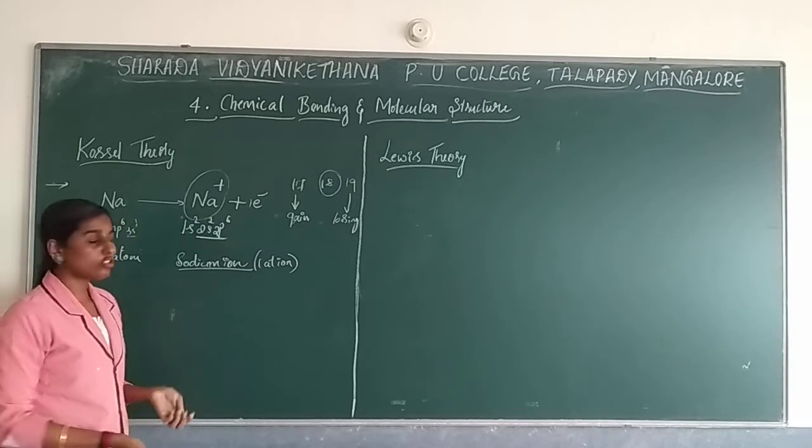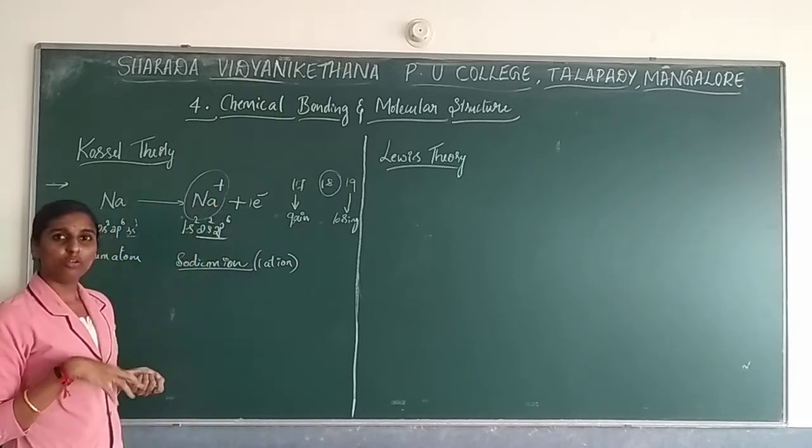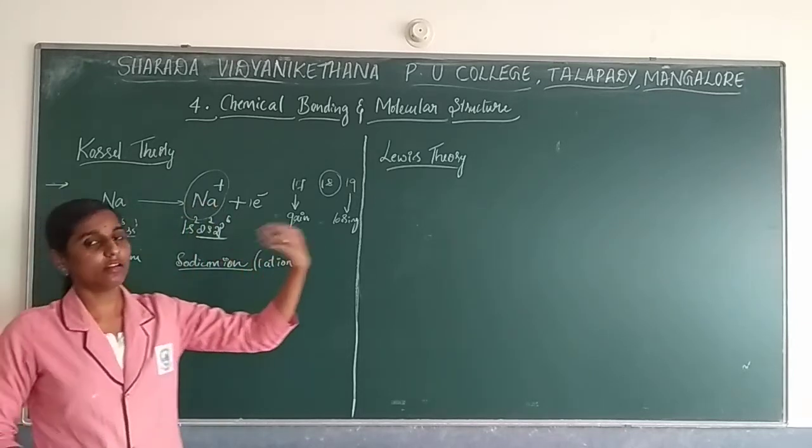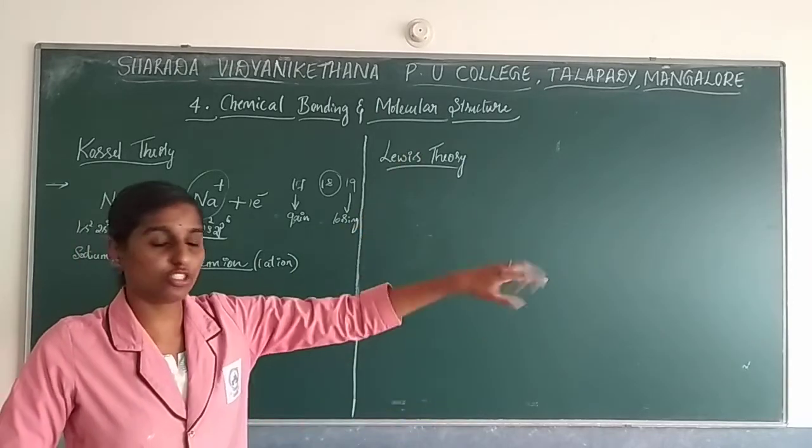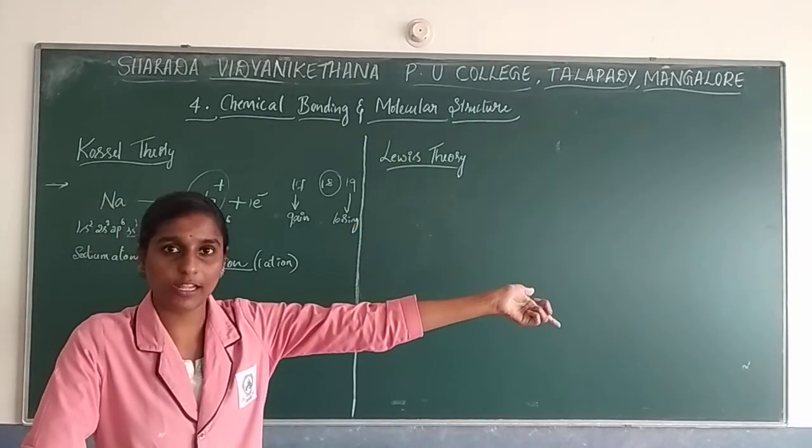It has lost its electron and formed an ion. But simply losing an electron is not possible. Someone should be there to take that electron also, right?